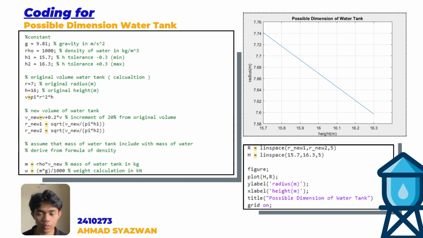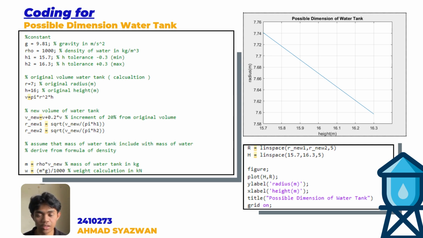But before that, we will find the weight of our new water tank using the formula weight, W equals mg. However, the mass we can find by using the formula of density, and in the rho here, we use the density of water, which is 1000. After that, we can start plotting our graph, which is graph radius against height.